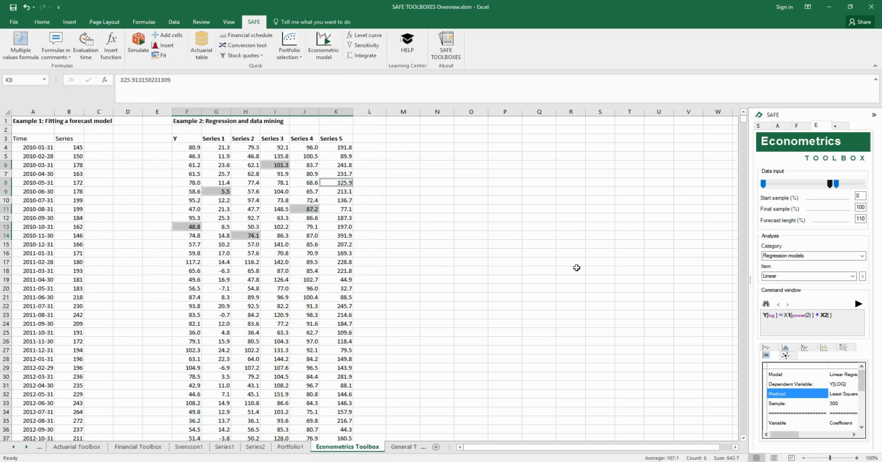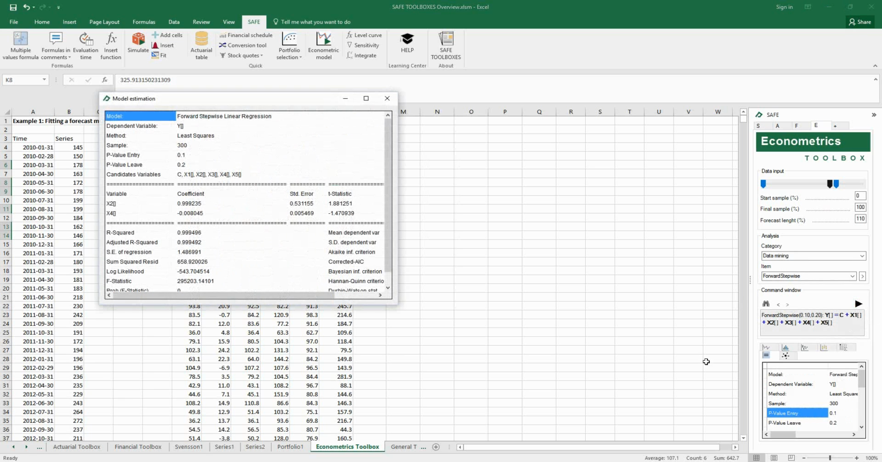Finally, you could select the best set of explanatory variables running a data mining model. Here you can see that from this set of variables, we can eliminate 4, keeping just the series 2 and 4 in the equation.